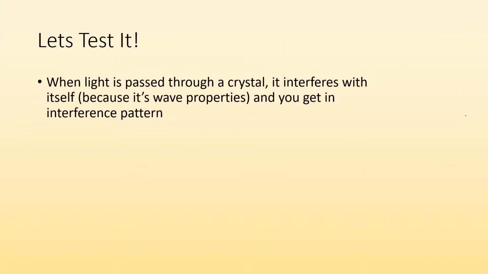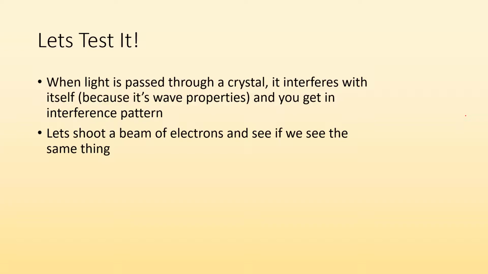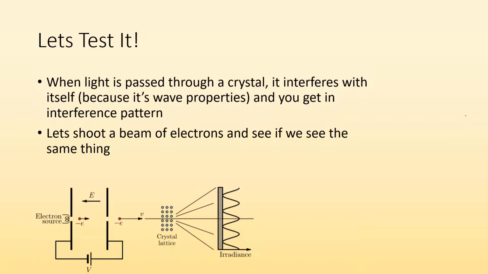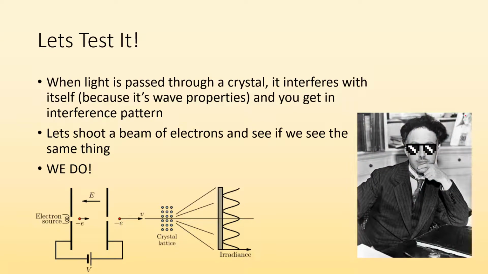That's something we could test. We know that when X-rays are passed through a crystal, they interfere with themselves, and we get interference patterns. So if we shoot a beam of electrons at the crystal the same way we would do X-rays, we should see similar things. If this is what an X-ray is doing, let's do it with an electron and see if it does the same thing. And it does. It does the same thing. It's nuts. So this further proves this Louis de Broglie guy and his idea.